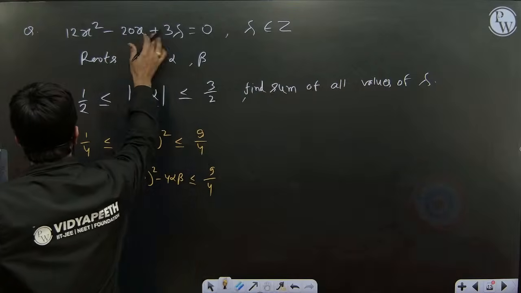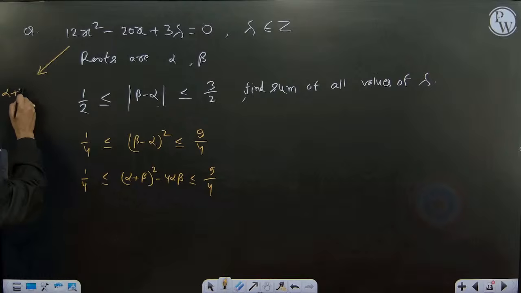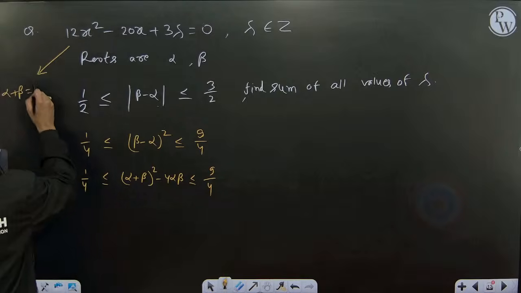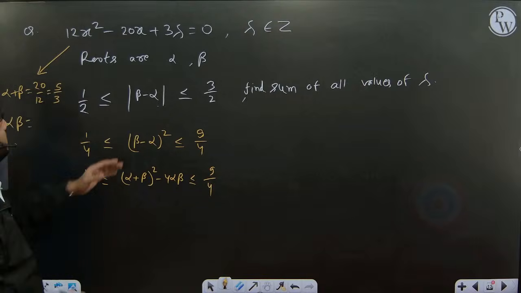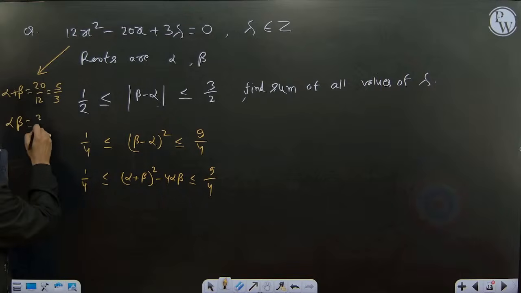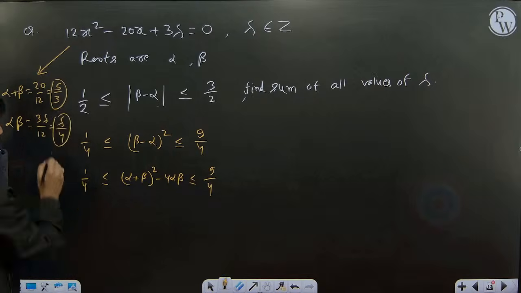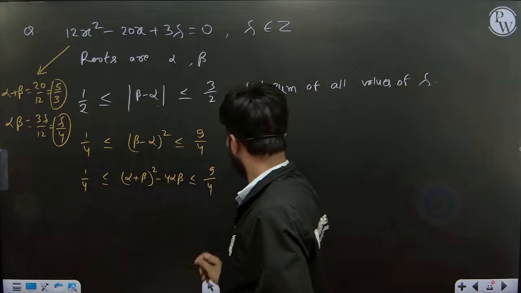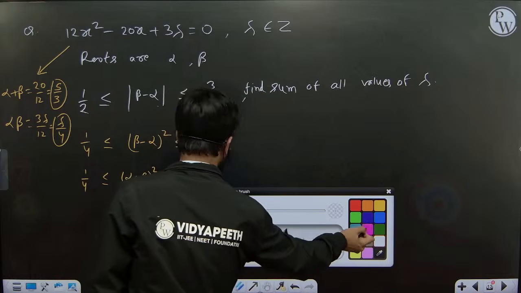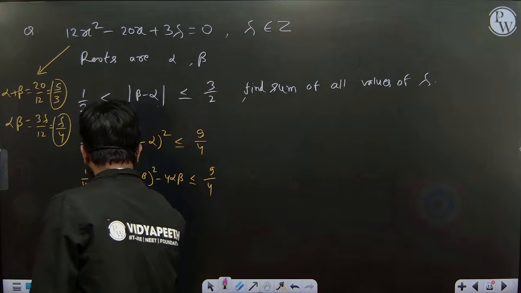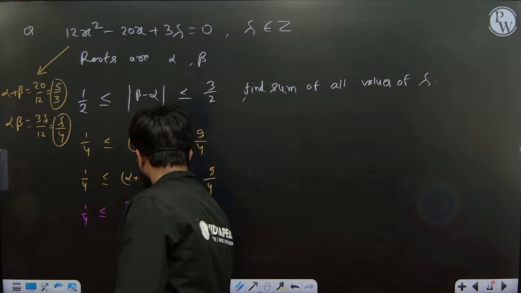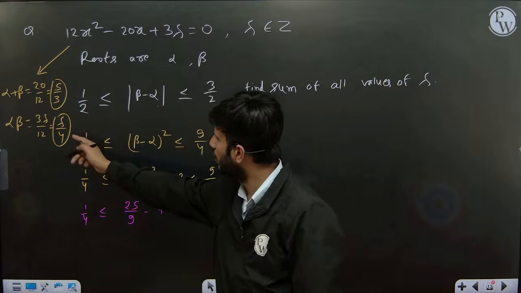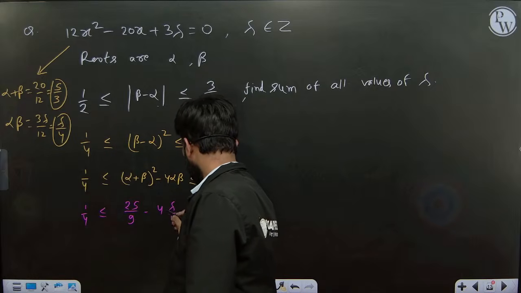If this quadratic is given, from there we can say the alpha plus beta value is minus b upon a, meaning 20 upon 12, that is 5 by 3, and the alpha into beta value is c upon a, 3 lambda by 12, that is lambda by 4. Just put these two values in, you'll get the lambda value and you can find all solutions. So 1 by 4 is less than or equal to (alpha plus beta) whole square, so 25 by 9 minus 4 into alpha into beta, so 4 into lambda by 4 will just give lambda.